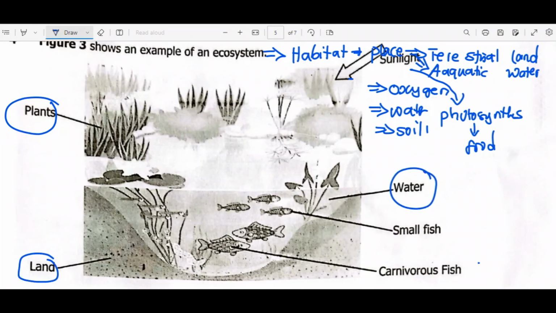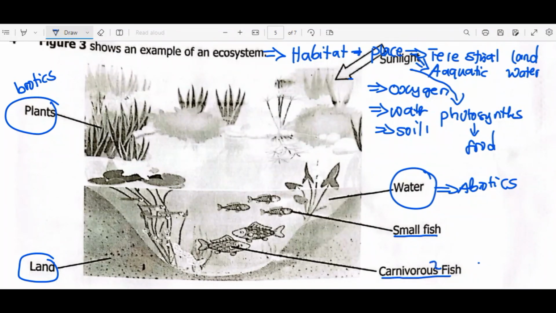So water is an abiotic component. Remember, according to ecology, abiotics refer to things that are considered non-living. Living organisms like plants are known as biotics. So don't forget these terms. Then in the water, we have living organisms like small fish, then carnivorous fish.